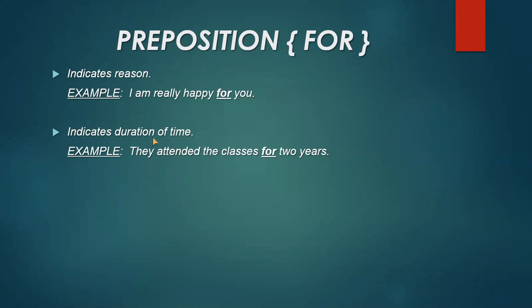I'm telling you that "for" indicates the duration of time. They attended the classes for 2 years. It means it has been written here that they were continuously attending the classes for 2 years. The 2 years is the duration of time, and it has been mentioned by the preposition "for". The children have been reading the poem for 1 hour. Again, you can see that in this example, the duration of the time has been given as 1 hour. Okay.